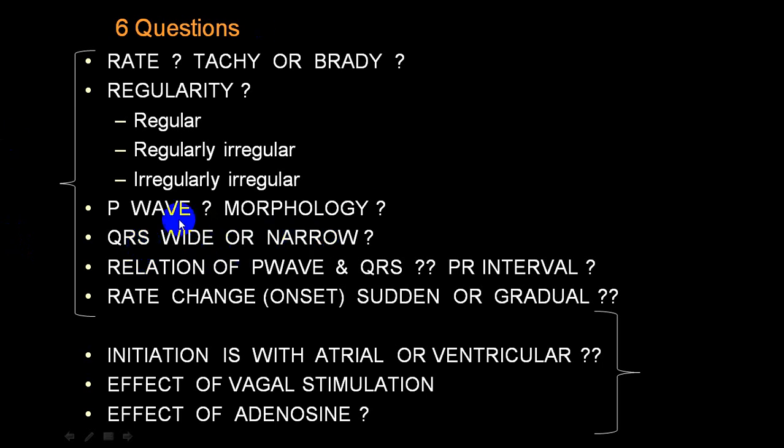Here we are talking about a wide QRS complex, so QRS has to be more than 0.12 second. Then the relation of the P wave to the QRS complex, if present, the PR interval, whether it changes, whether the onset is fast or slow, etc.